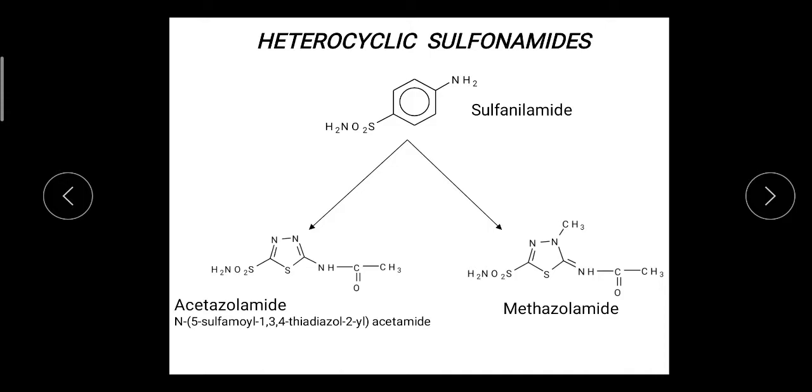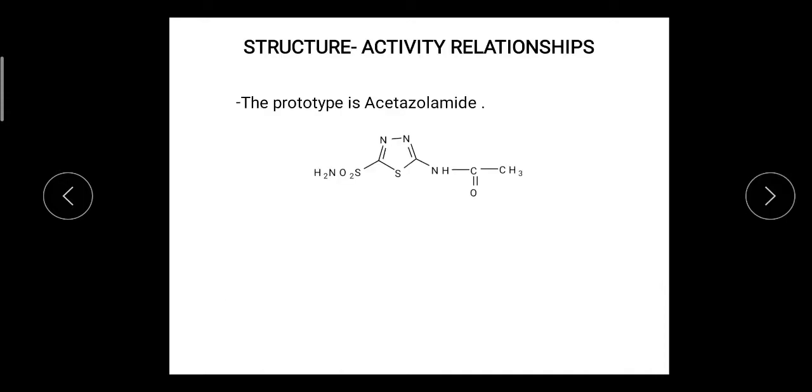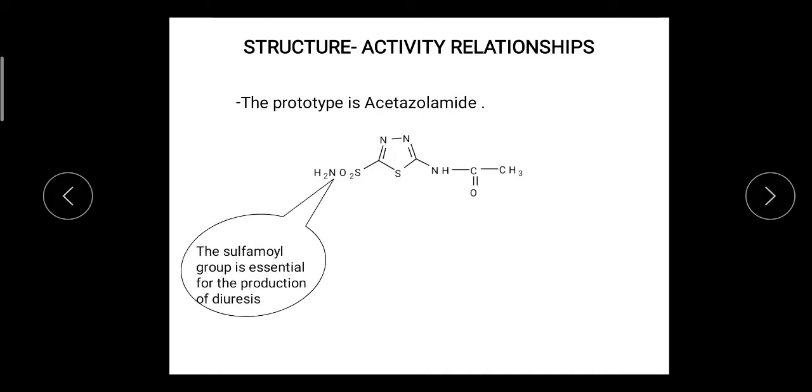Now the next part under the carbonic anhydrase inhibitor is structure activity relationship, that means SAR. Acetazolamide is the basic nucleus on which we can do different substitution or modification. The first point in SAR is that the sulfamoyl group is essential for the production of diuretic action.